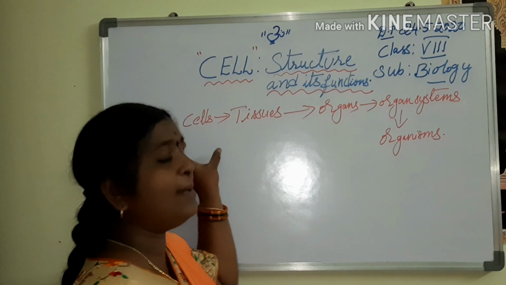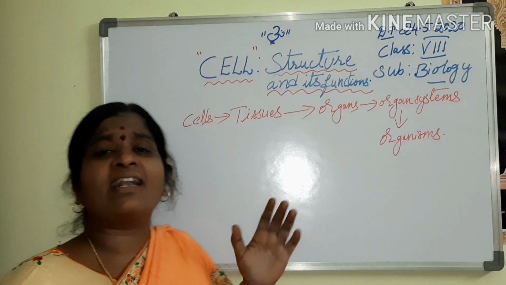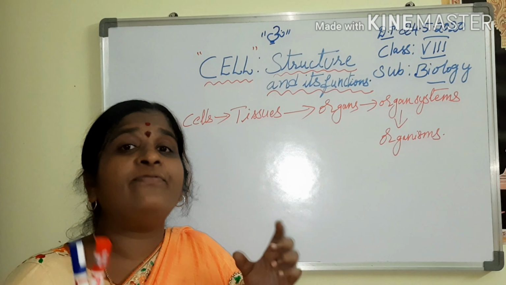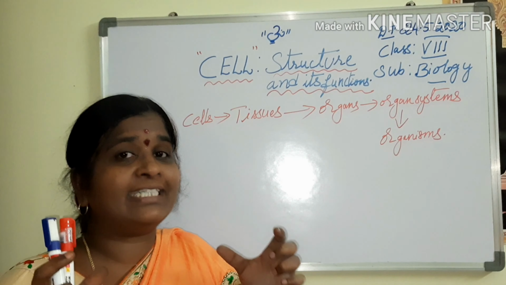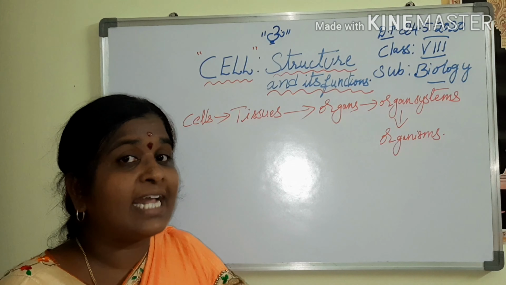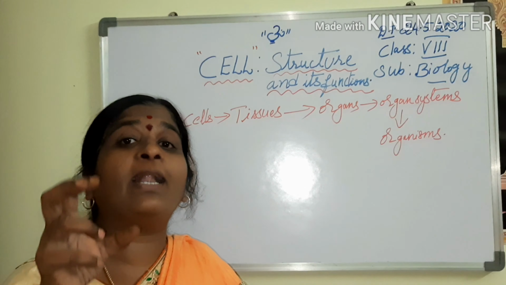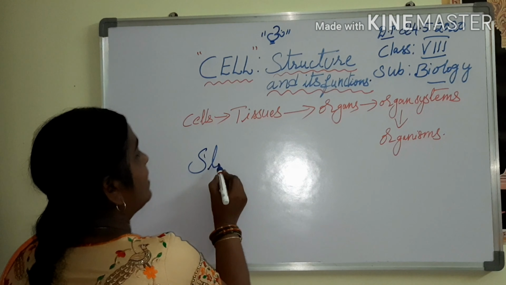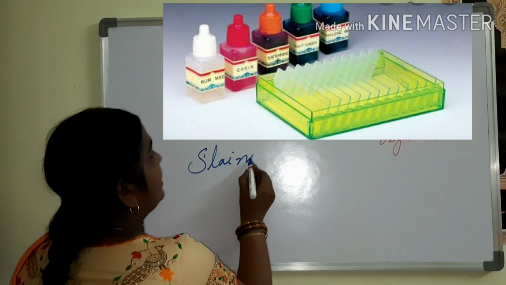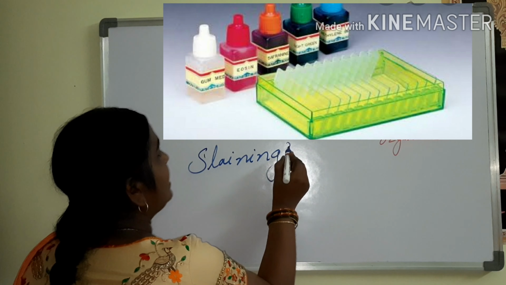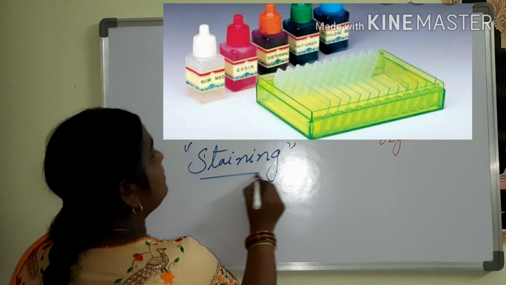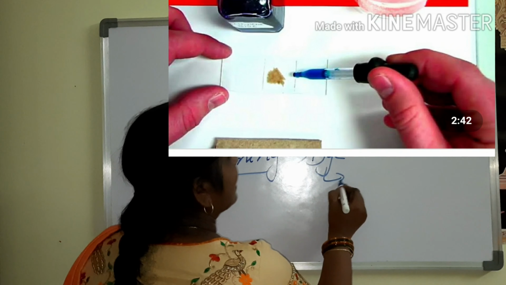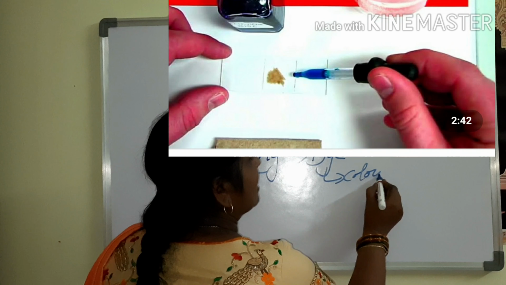Understood? So coming to the cells, cells are colorless and transparent, so it is very difficult to observe them under the microscope. So at that time we have to apply stains. You know, children, what do you mean by staining? Staining is nothing but dye. It is a color.